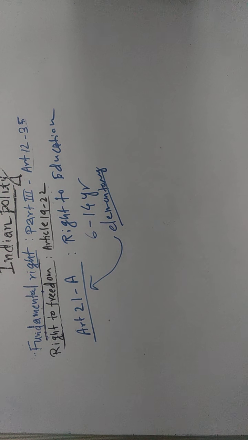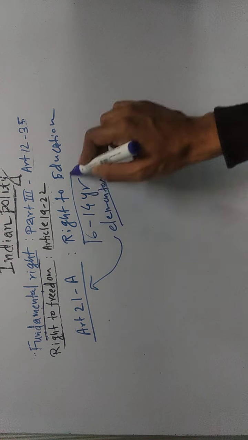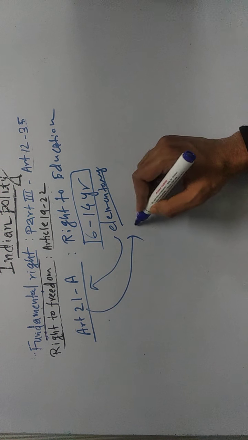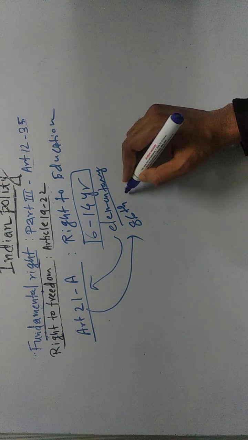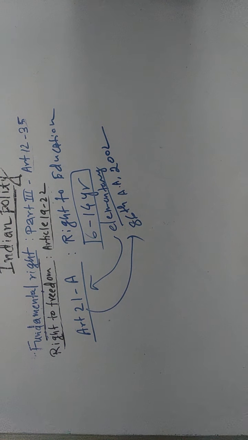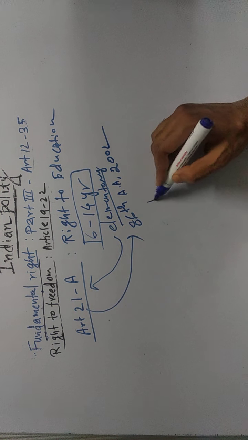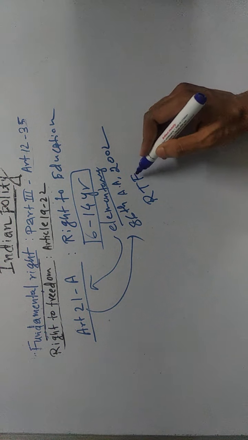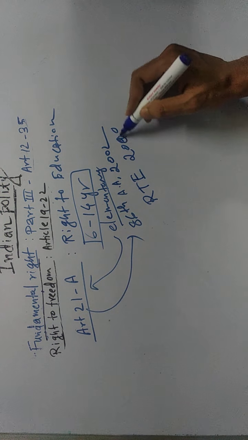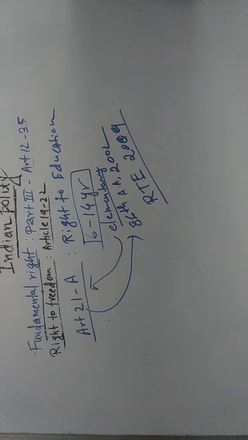That means the state shall provide free and compulsory education to all the children who are in the age group of 6 to 14. And let me tell you, this provision was not originally present in the Indian Constitution. This was added by the 86th Constitutional Amendment Act of 2002. And for this purpose, in 2009, the Parliament passed the Right of Children to Free and Compulsory Education Act.